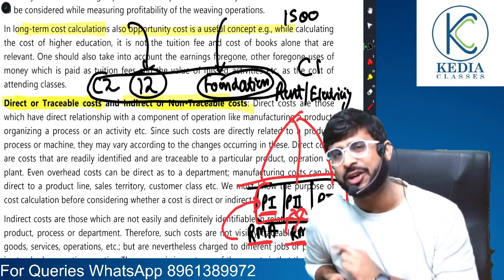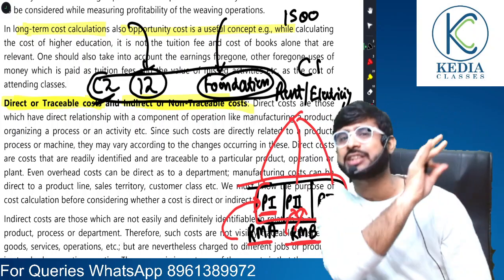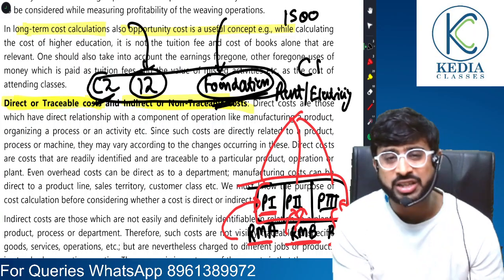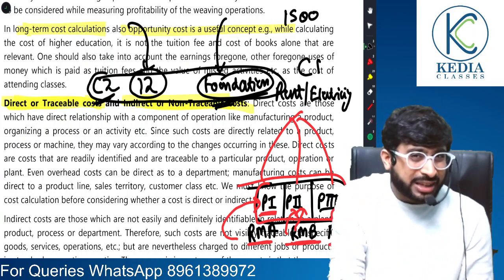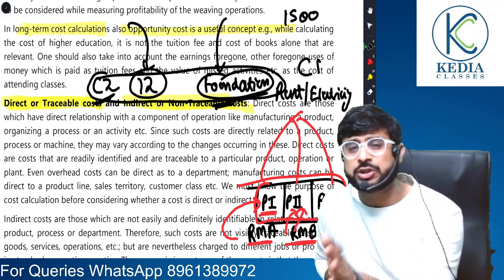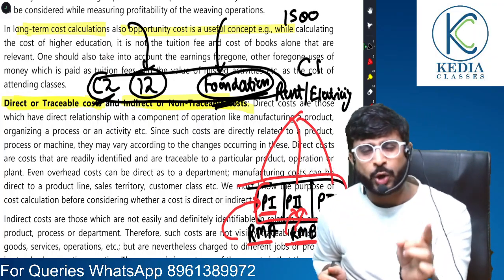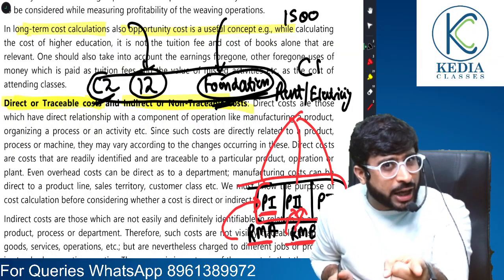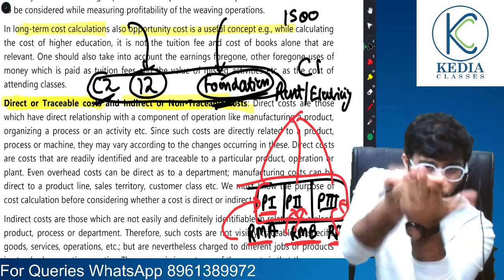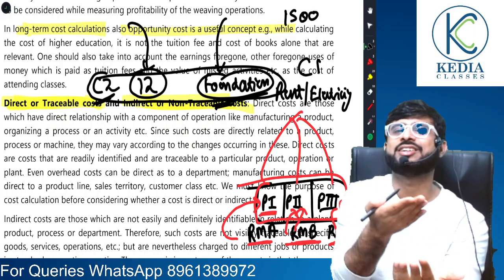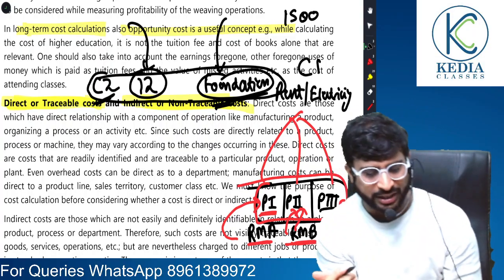Can your parents bifurcate this with surety that child 2 must have consumed electricity worth 1000 and the child pursuing foundation must have incurred an electricity bill of 500? Can they do it with surety? No. But if it comes to educational expenditure, can that be allocated directly? Yes. The cost that can be directly allocated to a particular product is direct. The one that cannot be allocated directly with surety is an indirect cost.